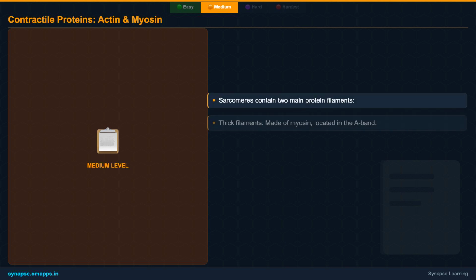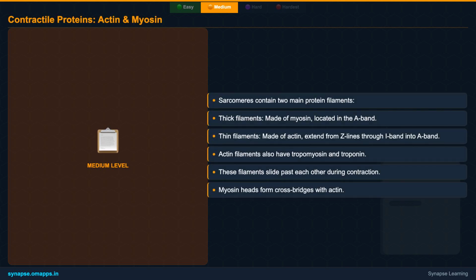So, what are these myofibrils made of? They primarily consist of two types of protein filaments, thick filaments and thin filaments. The thick filaments are composed mainly of a protein called myosin, and they are located within the A-band of the sarcomere. The thin filaments, on the other hand, are made primarily of actin protein. They extend from the Z-lines, through the I-band, and partially into the A-band.